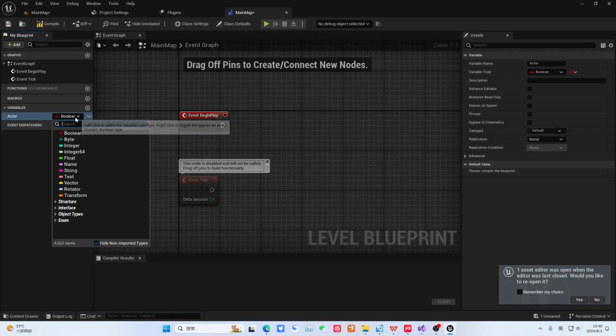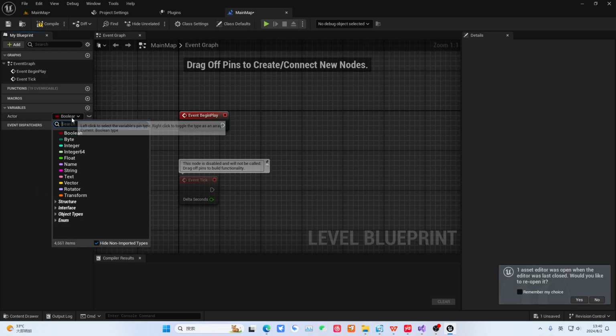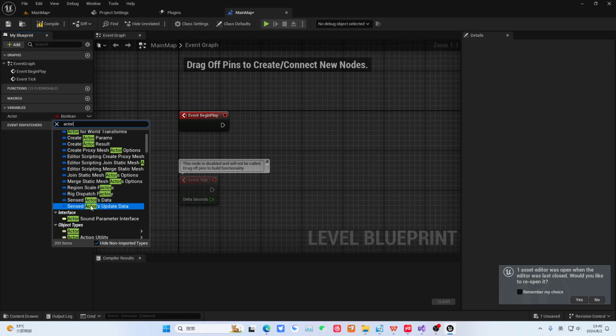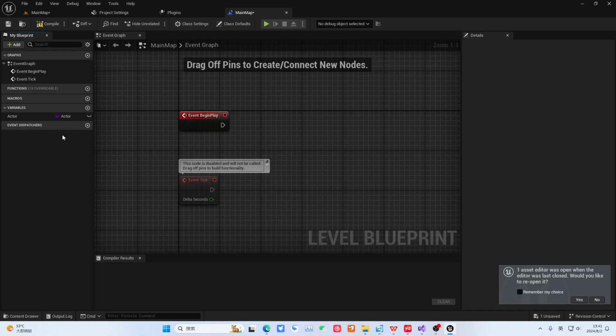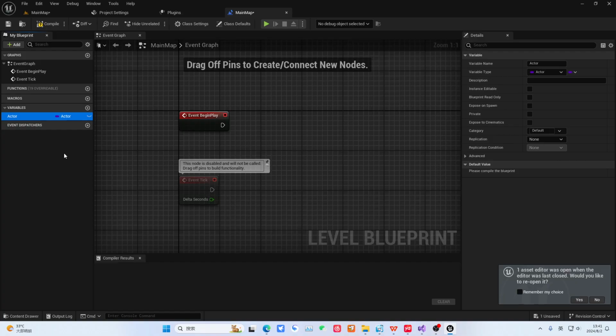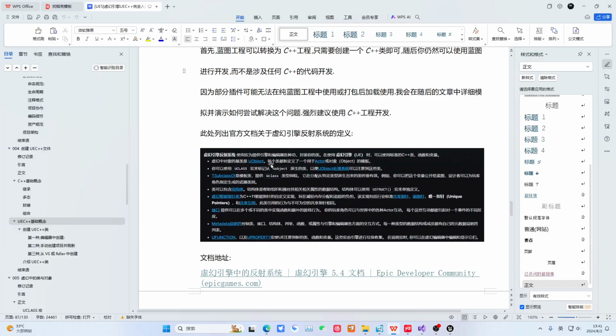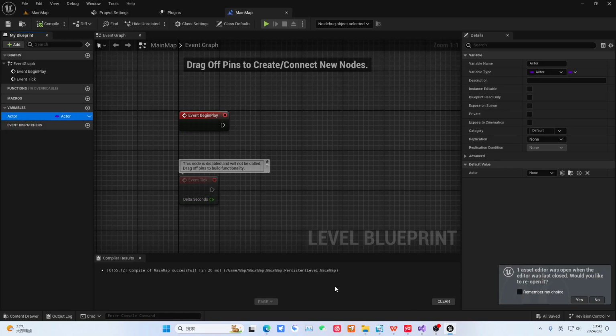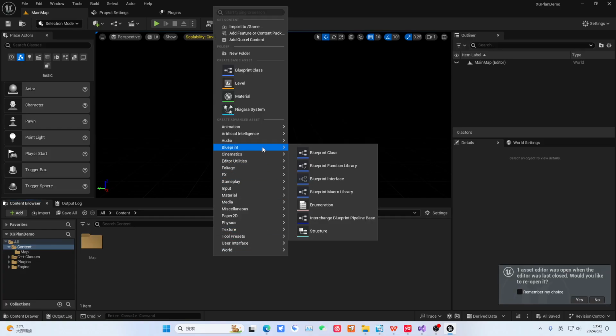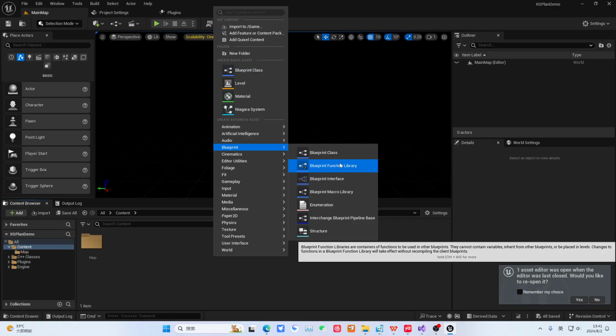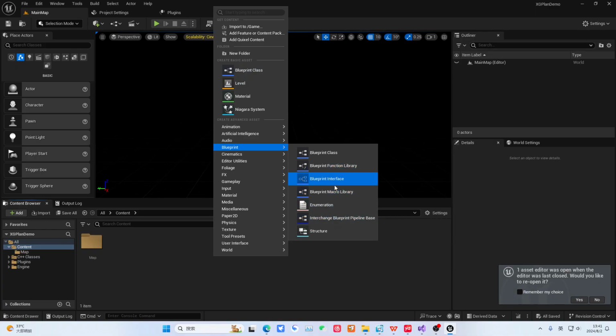A class is managed. So what is TSubclassOf? It is essentially exposing a class variable to Blueprint, allowing you to specify and set it. So let's understand it from the Blueprint perspective. That is, we created a variable here, and then this variable, we just set it as Actor, for example, as its type. Its type is your Blueprint class, this class reference. So what is this kind of variable in Unreal? It is essentially a UClass pointer. Isn't it UClass or TSubclassOf, if that's what it means? Okay.